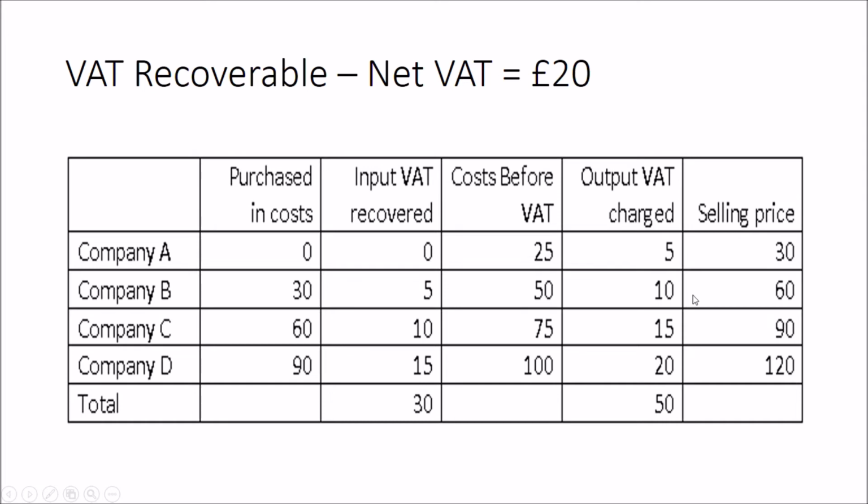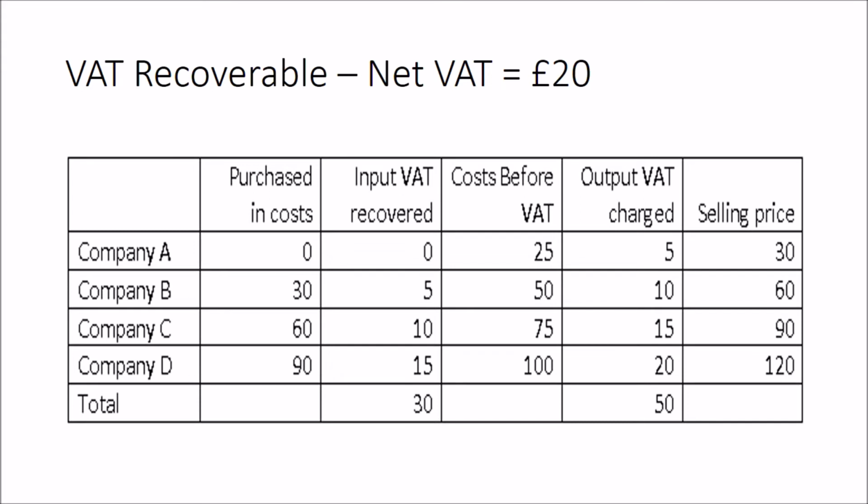Company C then goes along and it will now recover its VAT of £10, add on its 25, charge 50, until it's then have an output price of 90. Company D recovers its input VAT, adds on its costs, charges the VAT, and then that's its selling price to the final seller. So in this situation, whilst £50 worth of VAT is charged, £30 of VAT is recovered, and as a result, there's no taxation advantage from vertical integration. The net amount of VAT payable to HMRC is £20.